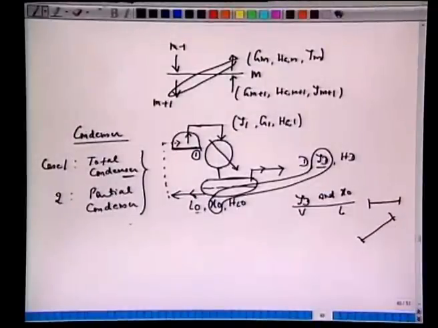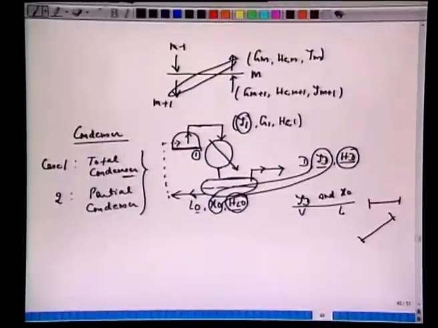So in the partial condenser, the mole fraction of distillate D is in equilibrium with the reflux. In the total condenser, the two compositions are the same. Hd and HL0 are saturated vapor and saturated liquid enthalpies. Also notice that Y1 will not be the same as Yd or X0.